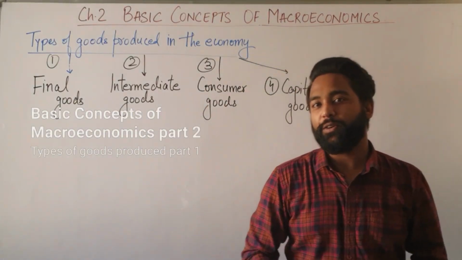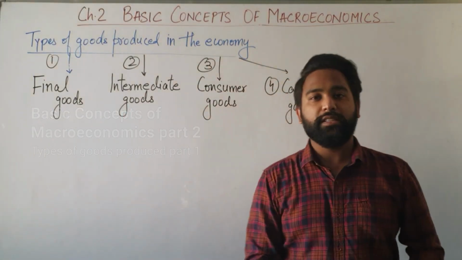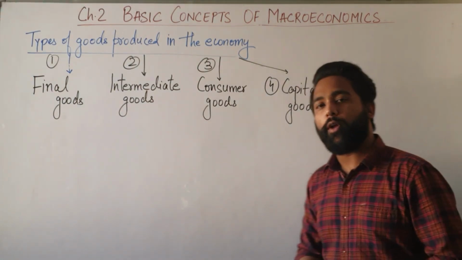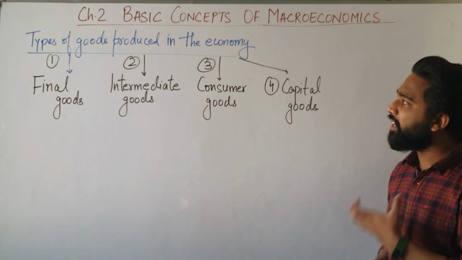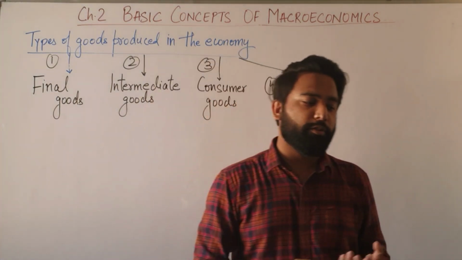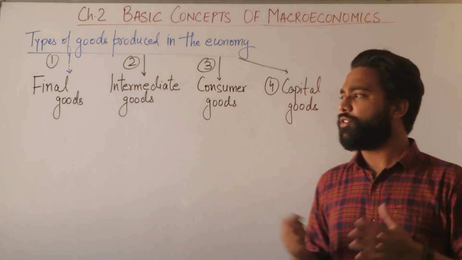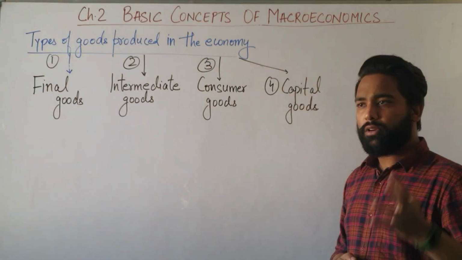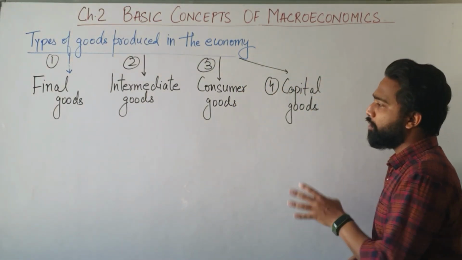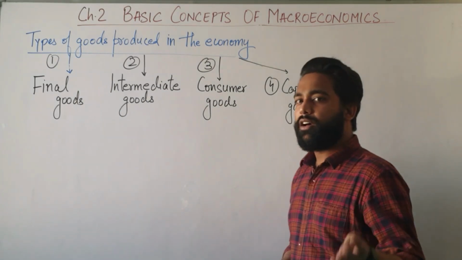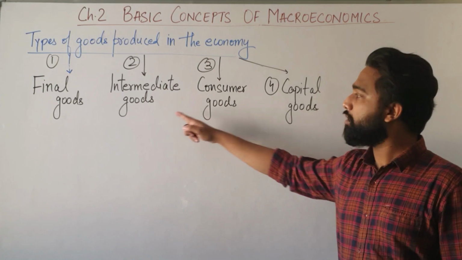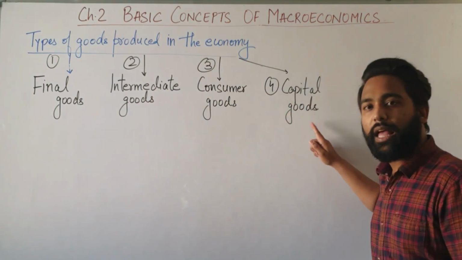Friends, so today we are back with the second chapter, which is basic concepts of macroeconomics. Today we are going to learn about the different types of goods produced in an economy. How many kinds of goods are being produced? There are n number of goods, so we are going to learn about all those goods. Basically there are four types of goods. The goods have been categorized under four categories: final goods, intermediate goods, consumer goods, and capital goods.